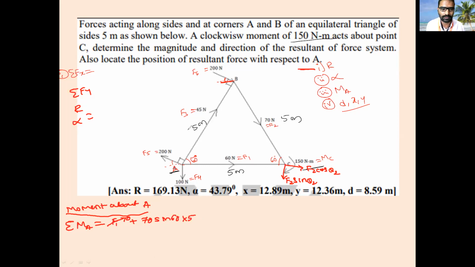Then coming to F3. F3 force, is it producing any moment? No, sir, it is passing through point A, so it will not produce. F4 is also not producing. F5 is also not producing, because it is also passing through the given point.